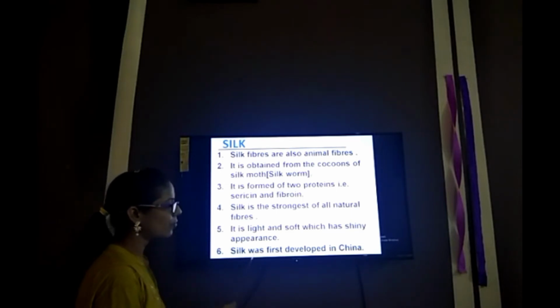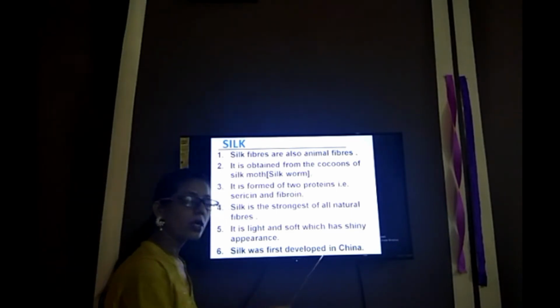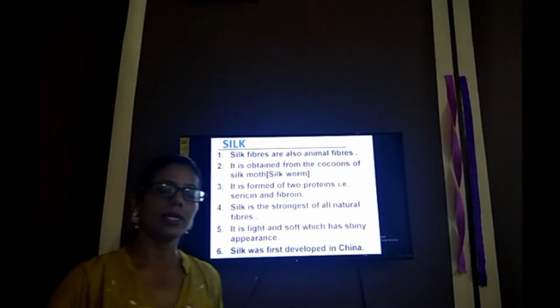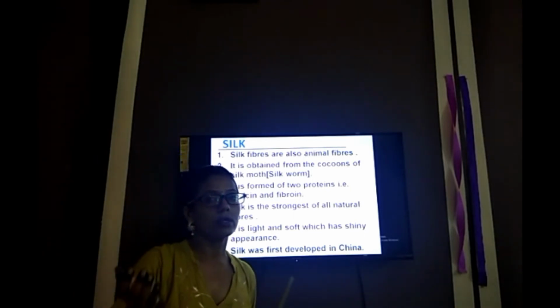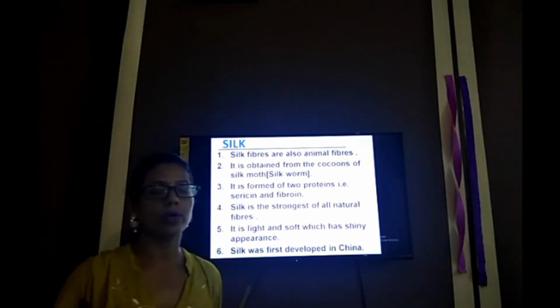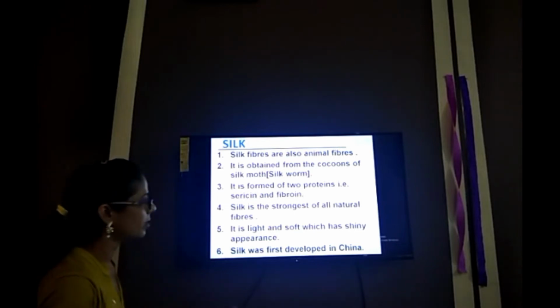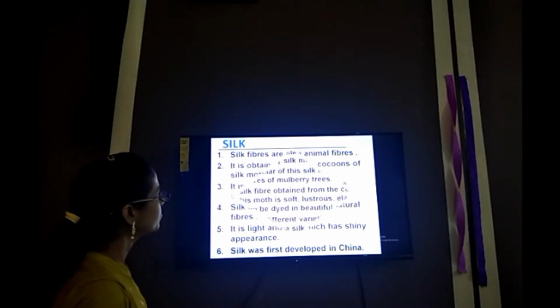Next point, silk was first developed in China. The discovery of silk was in China. Silk then came to other parts of the world from China. Now we move to the next slide.